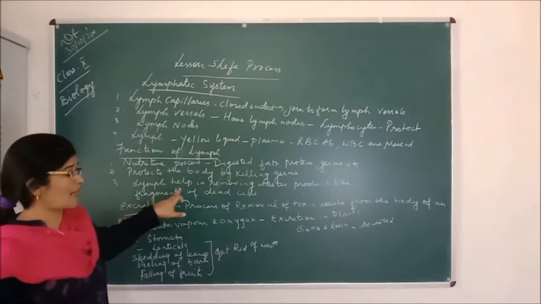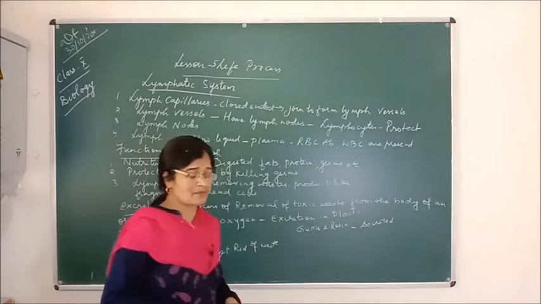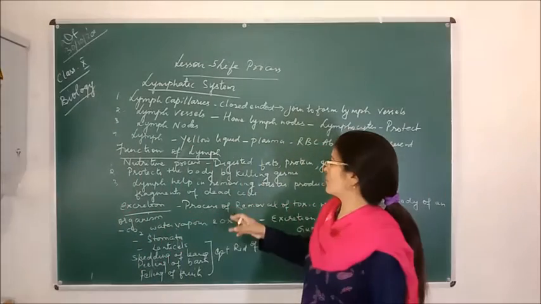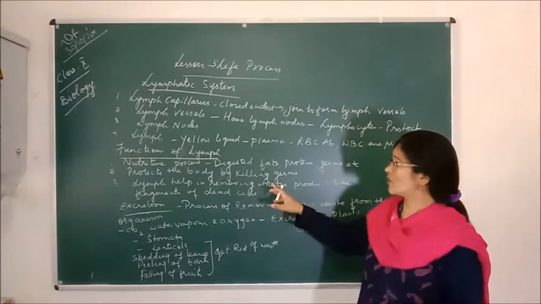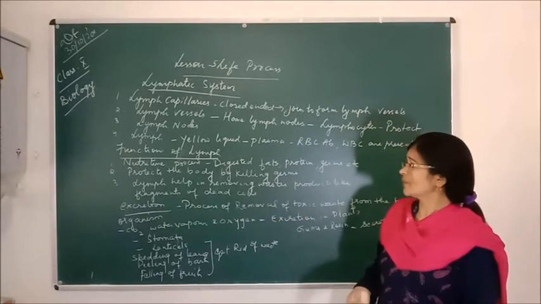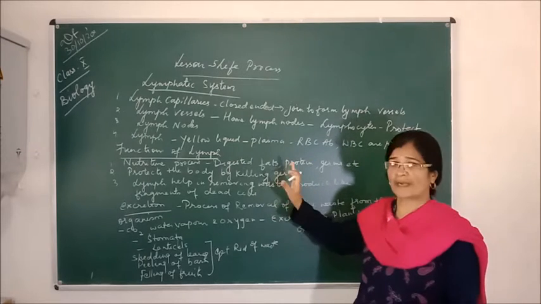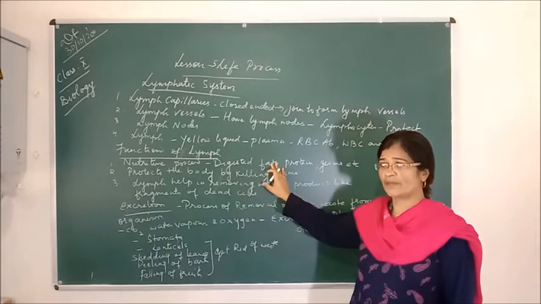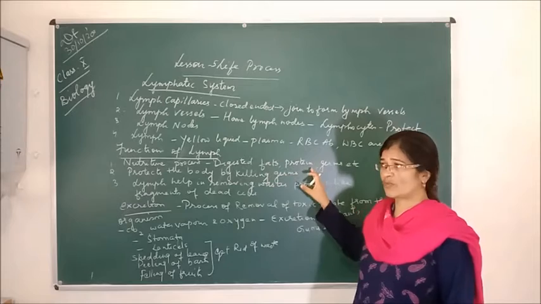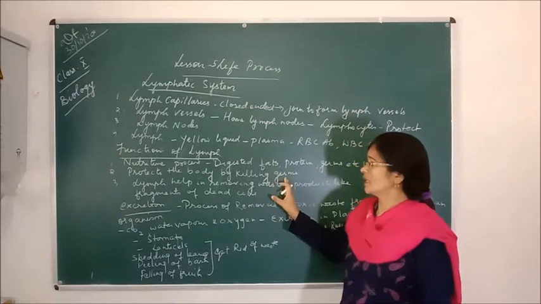And lymph also helps in removing waste products. And what are the waste products? Either it may be germs or any kind of fragments of dead cells which are present in the lymph. They are also removed through the lymph. So these are the three main functions of the lymph, but it does not carry oxygen, because as I told you that lymph does not contain RBC. Instead of RBC, it has WBC, and the main function of WBC is that it protects the body from diseases.